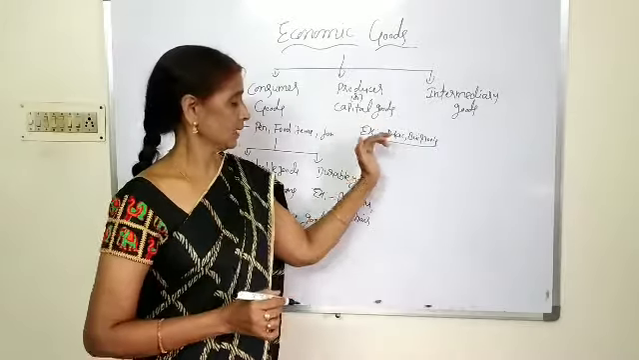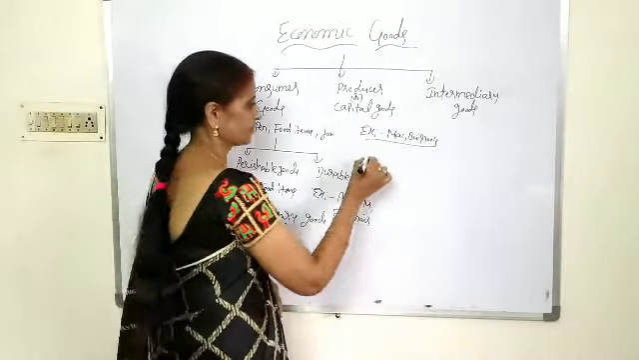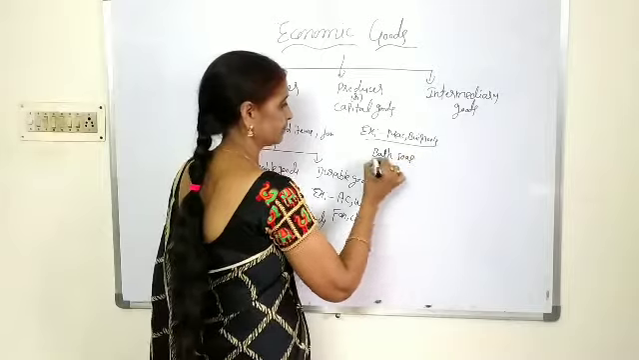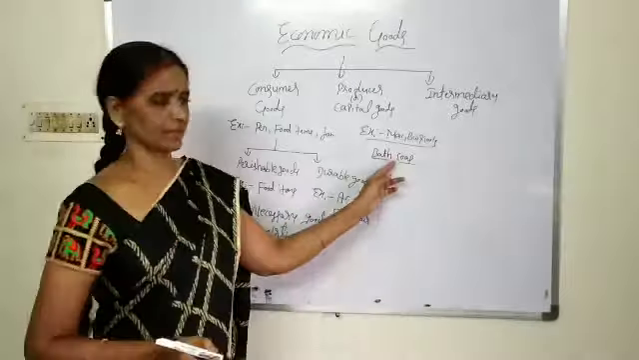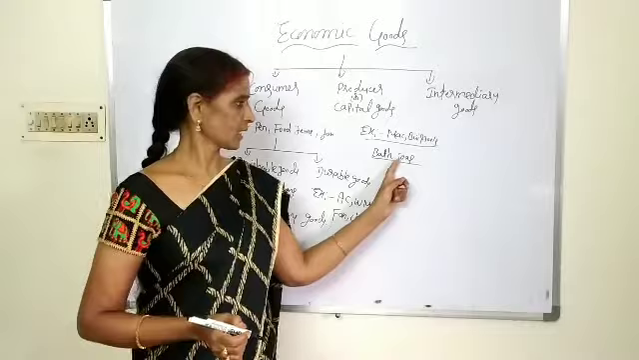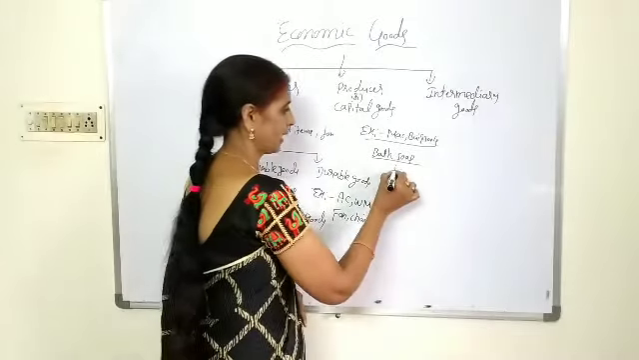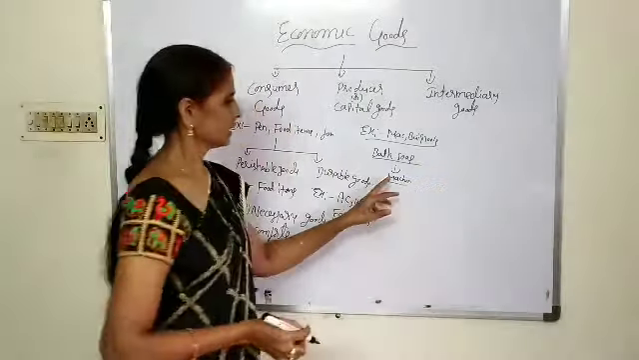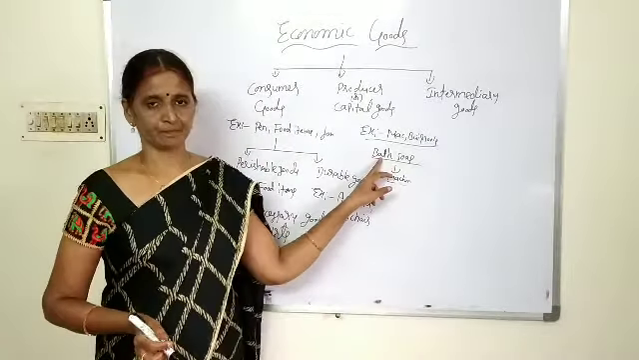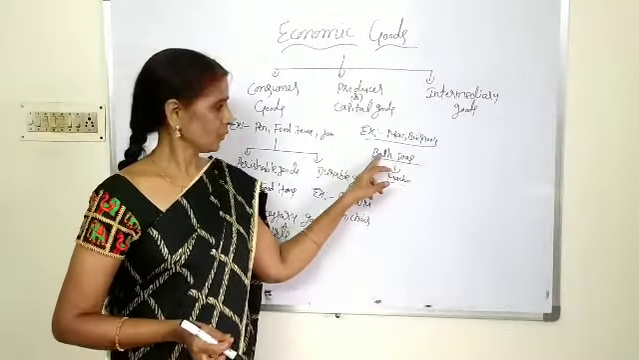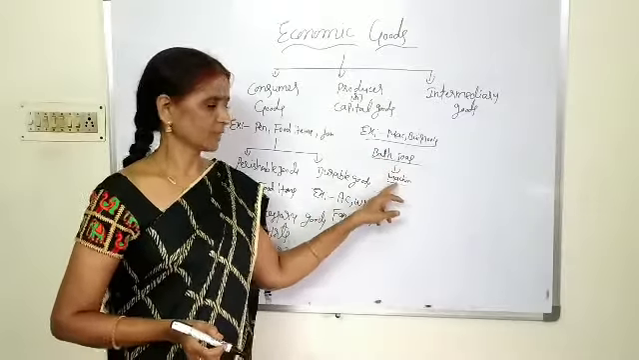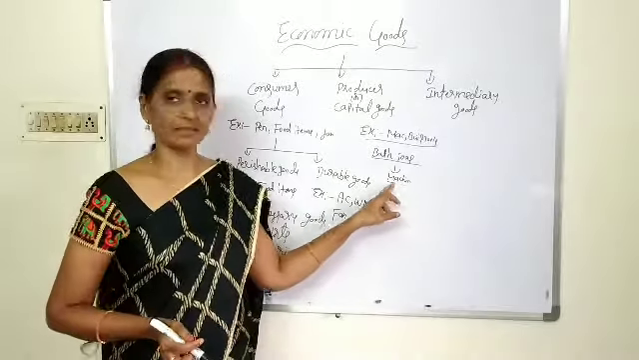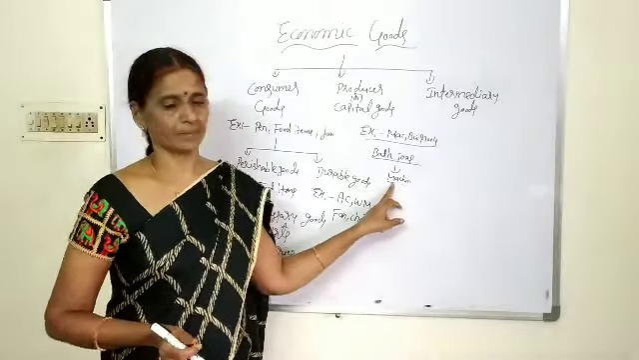So here, for example, children, we are using bath soap, which is satisfying our want directly. And this bath soap is manufactured by using machinery. So it means the bath soap which is manufactured by using machinery is satisfying our want directly. So machinery is satisfying our want indirectly.